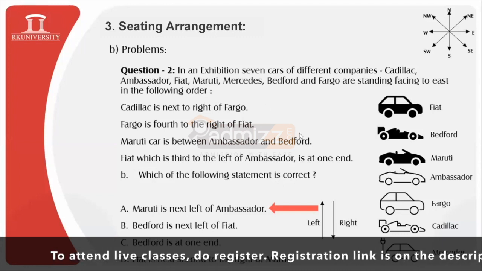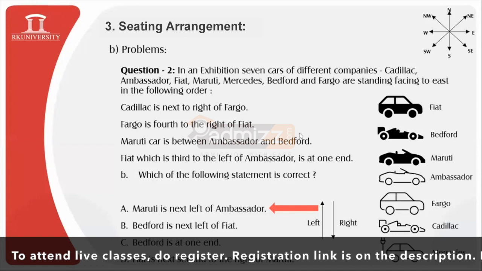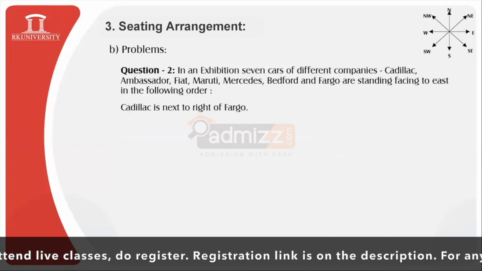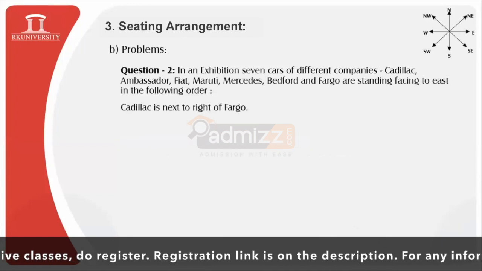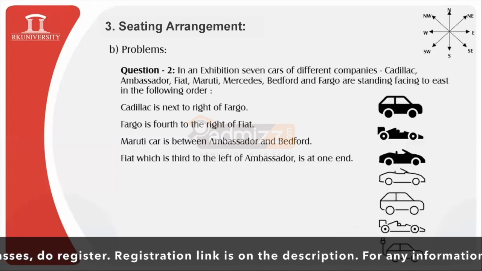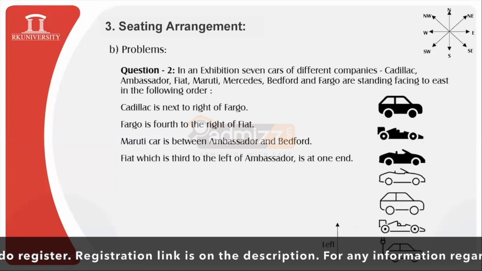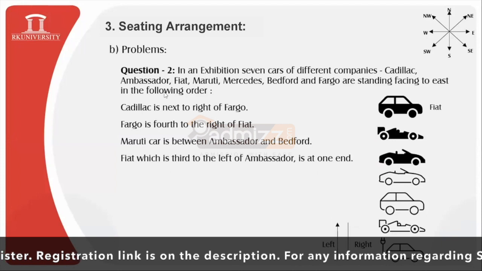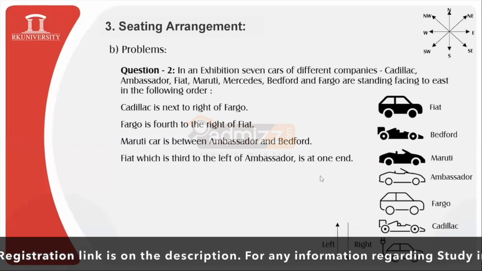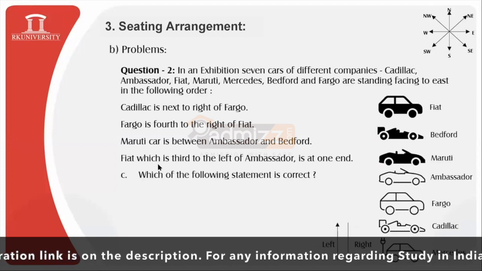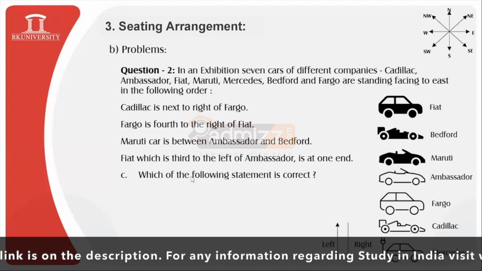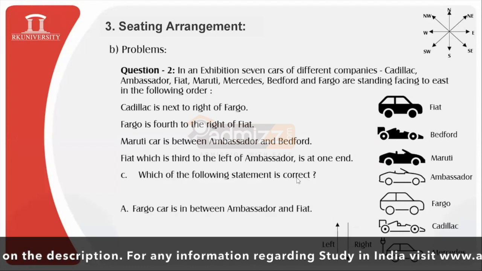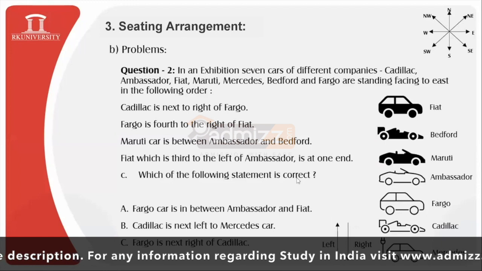Very good. Now the third question based on this arrangement: which of the following statements is correct? Once again, we are supposed to observe the options.